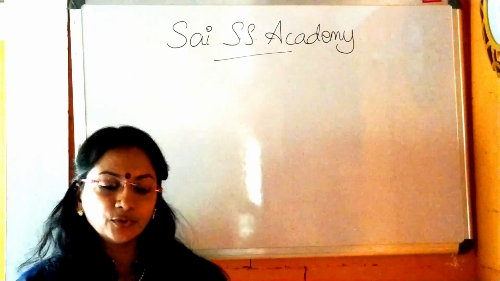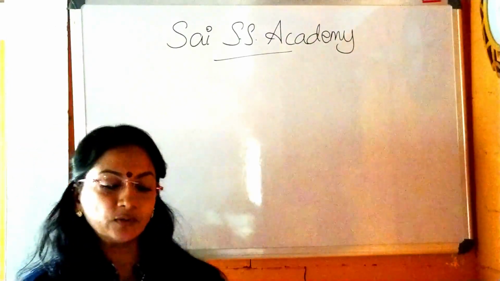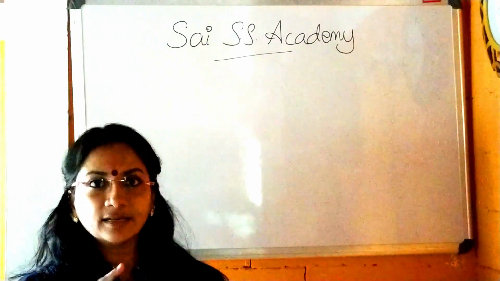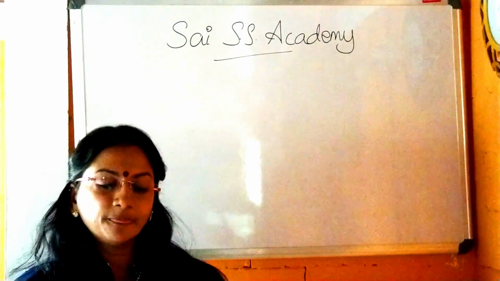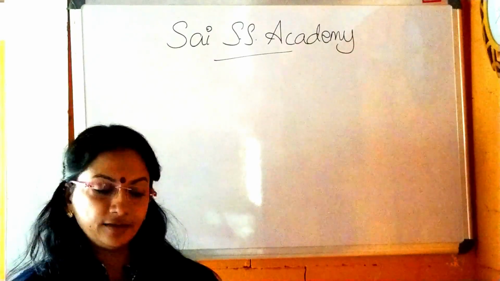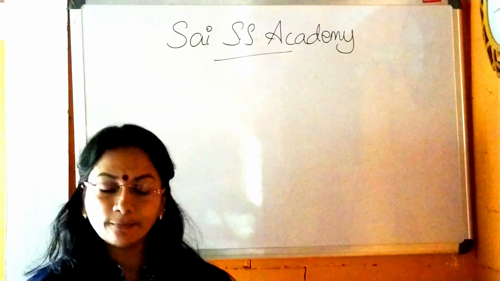As you know, you all are in the 6th class. 6th class social science includes 3 textbooks. Okay. First one is history. The name of the textbook is Our Past. Second one, geography, The Earth, Our Habitat. Third, Social and Political Life. So we can start with our first book, that's history, Our Past.